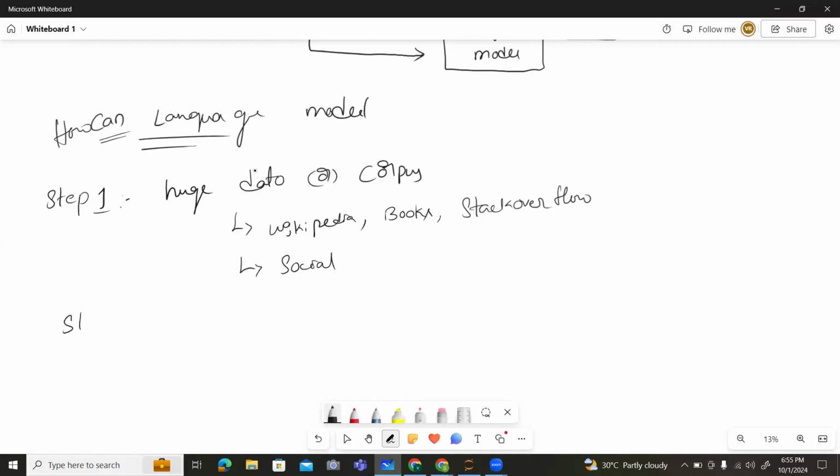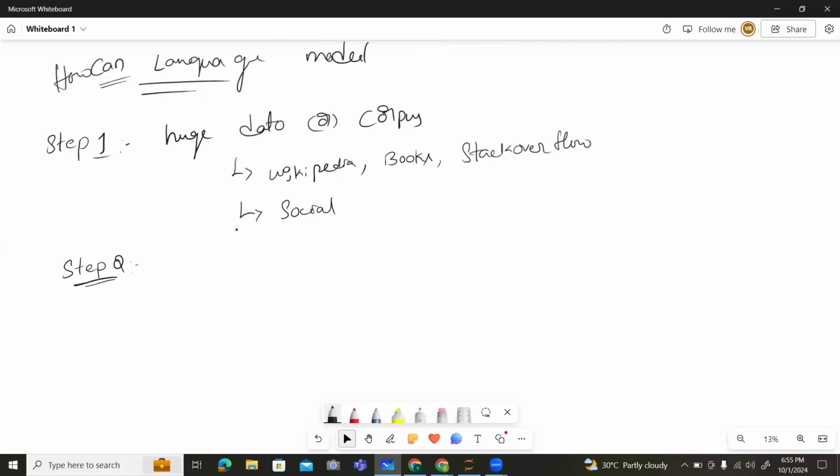And let me discuss step two also. Step two: if you want to generate these types of language models, you need to select an LLM model. You can prefer ChatGPT, or Bard, which is also known as Gemini, or Copilot. You need to select the model and ask it to predict the next word based on the data, whatever data I have collected.